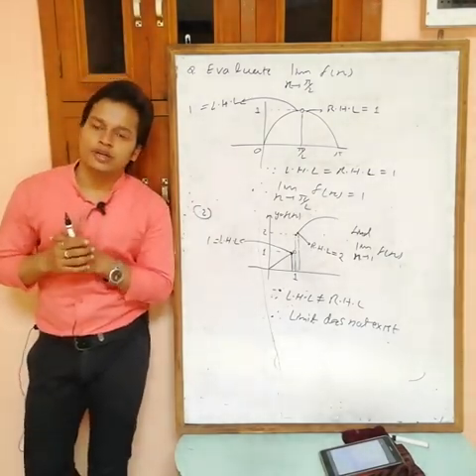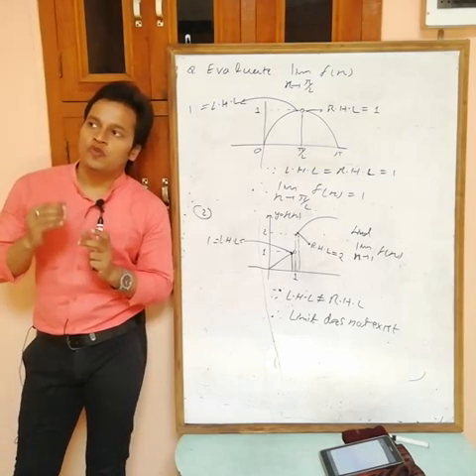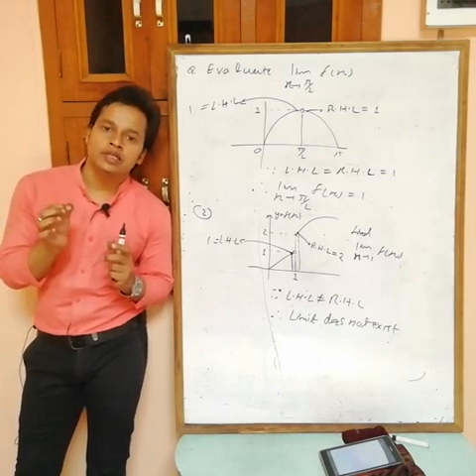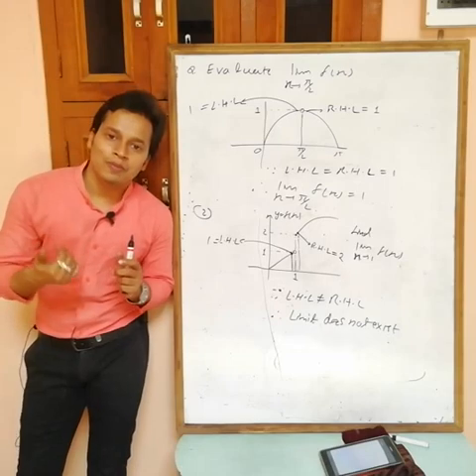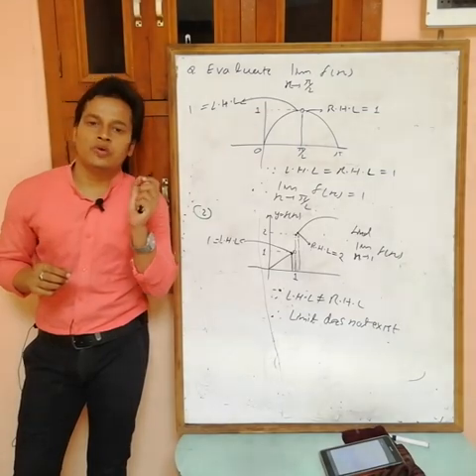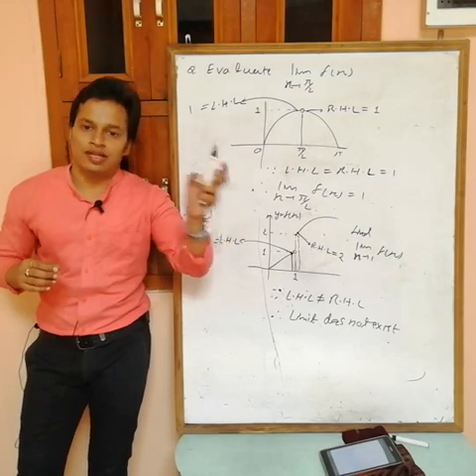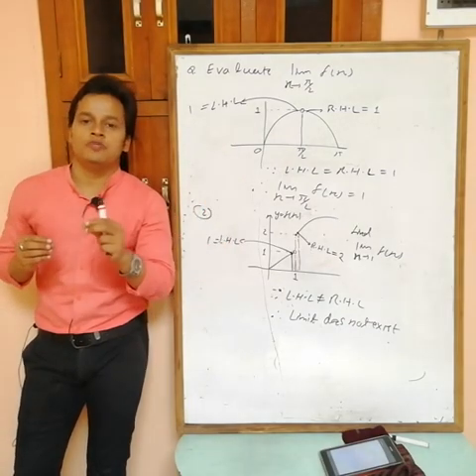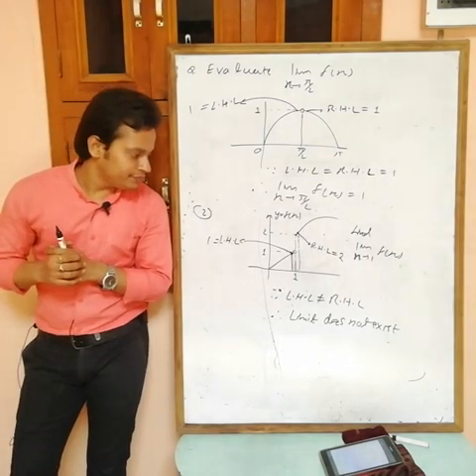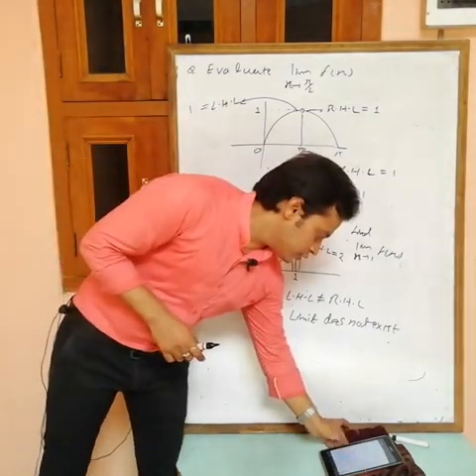Limit is said to exist if LHL equals RHL. And what is the LHL? For any point x equals a, the value at a minus h is the LHL and the value at a plus h is the RHL, where h is a very small positive quantity like 0.00000 with many zeros then 1. For example, you can also take 0.001, no problem. So this is it now. Right, next.